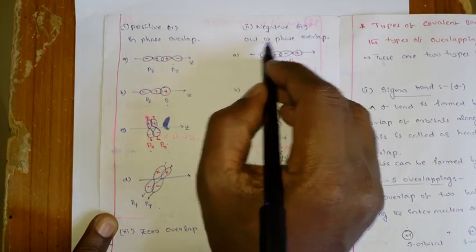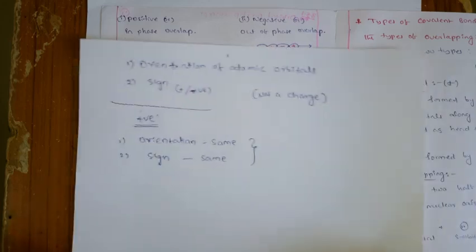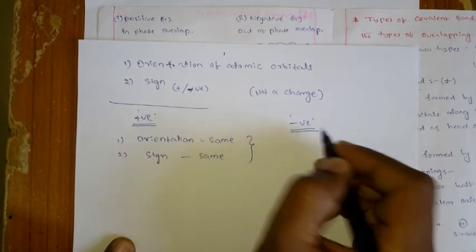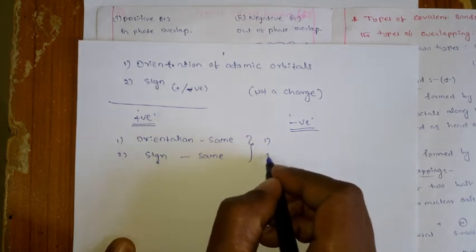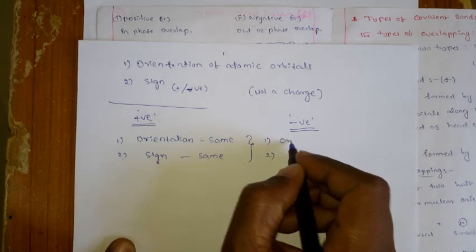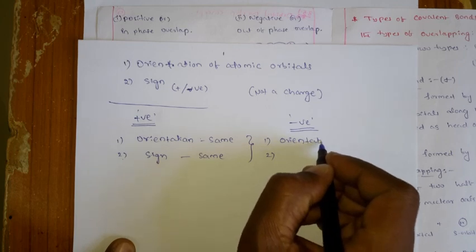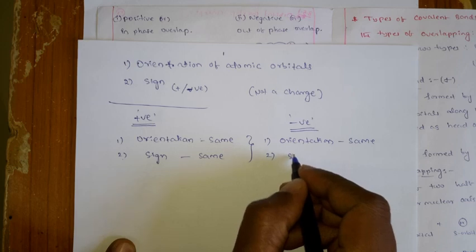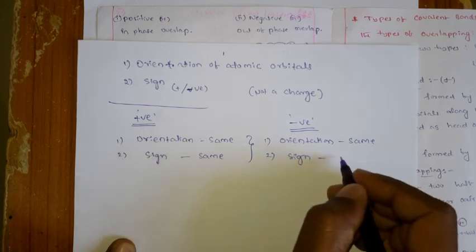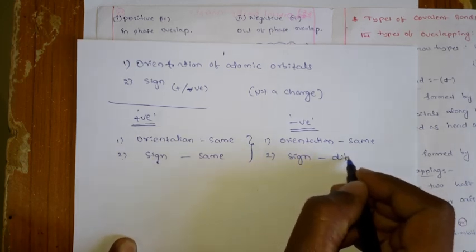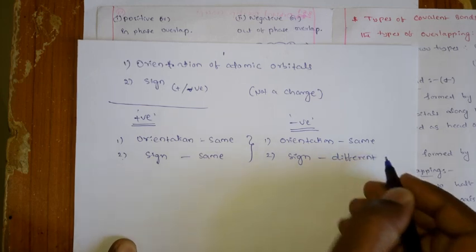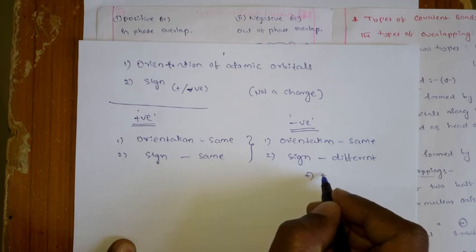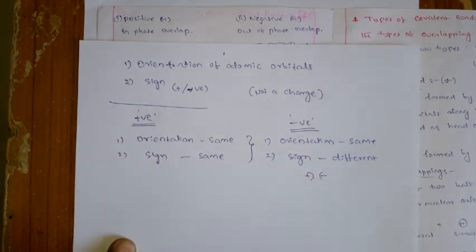Similarly, the next one is a negative overlap. So come to the negative overlapping. What are the conditions? For the negative overlapping, the conditions are the same again: the orientation and the sign both play a role. The orientation here is again the same, but the sign should not be the same, that means it is different. So the positive sign overlaps with the negative sign.